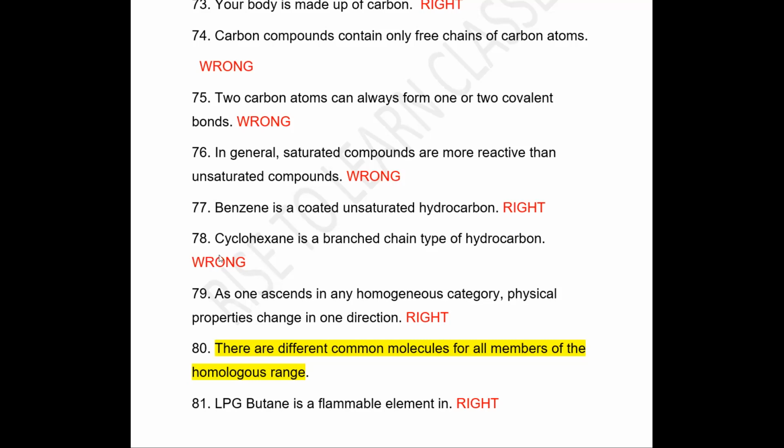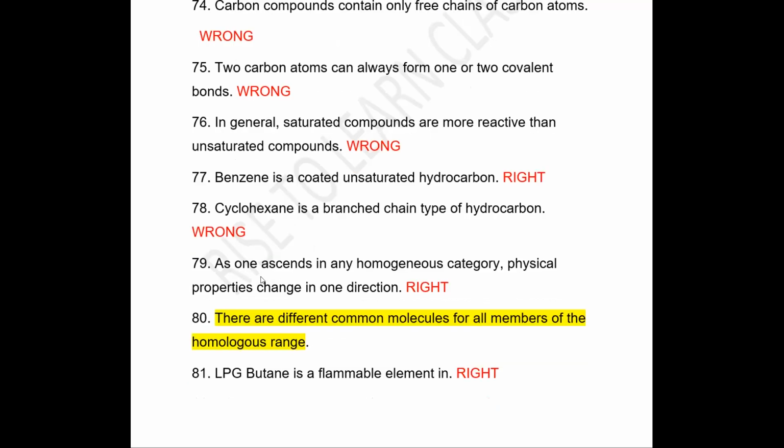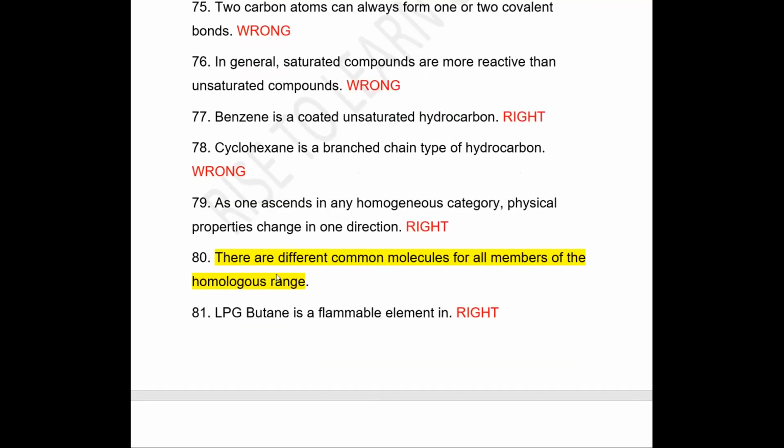Next question, cyclohexane is a branch chain type of hydrocarbon. Cyclohexane, answer is wrong. It is a cyclic compound. Next is, as one ascend any homologous series, physical properties change in one direction. Statement is right. Next question also little confusing. There are different common molecules for all members of homologous series. Homologous series, we know that they differ by one CH2 group.